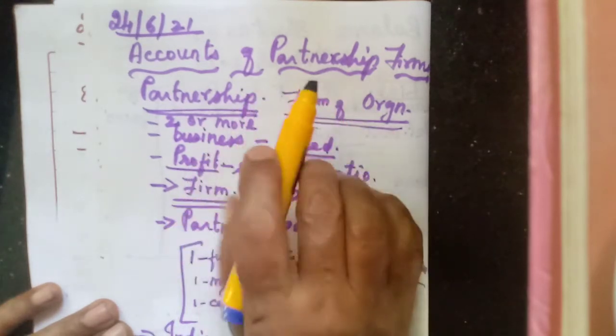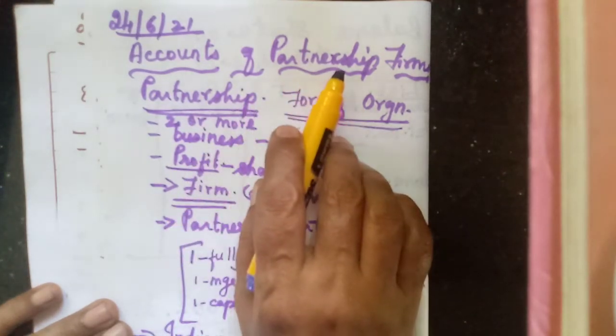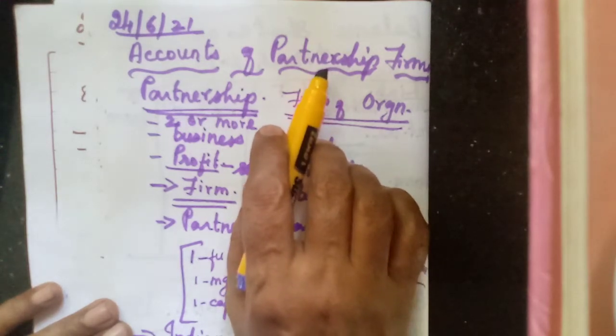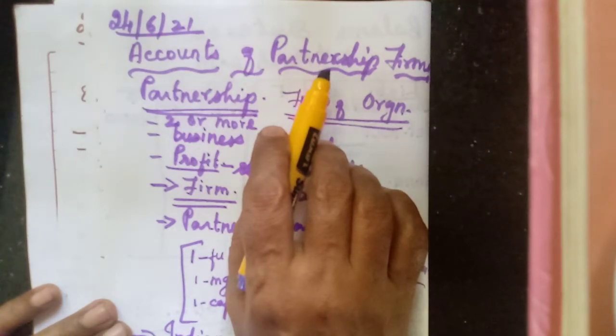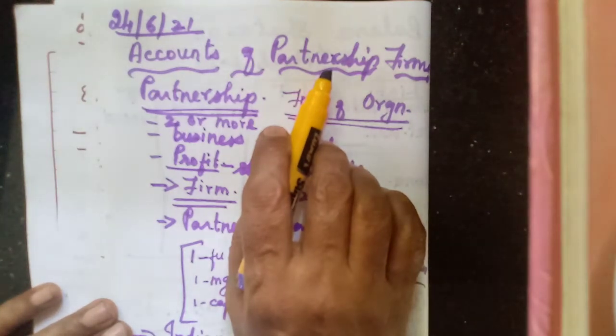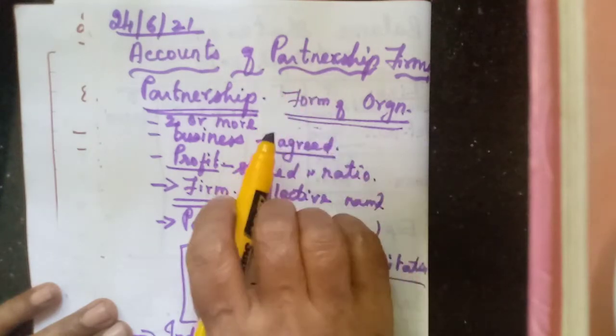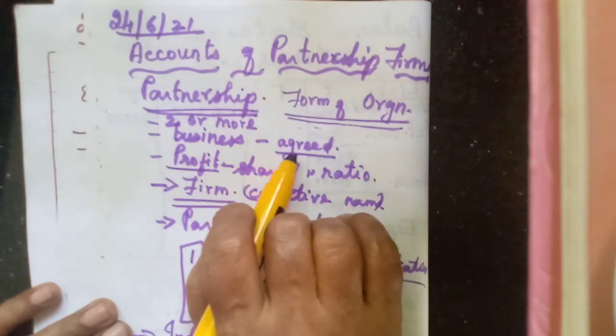First we should know what is partnership. Partnership is what you have studied in 11th standard. It means 2, 3 partners or persons together join to do a business in order to share the profit or loss from the business carried on. So they will agree. That agreement is called partnership deed.